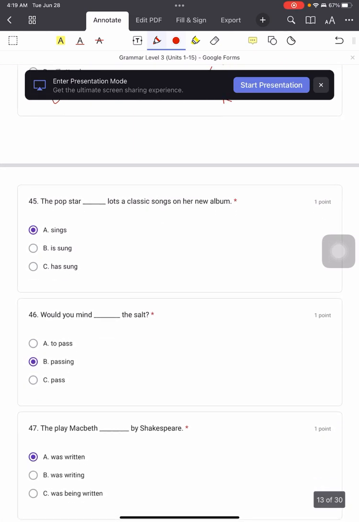45. The pop star sings lots of classic songs on a new album. So the answer is A. Yes, correct. Because this is something like a review of the films, the documentaries, commentaries. So everything here we will use present simple tense.